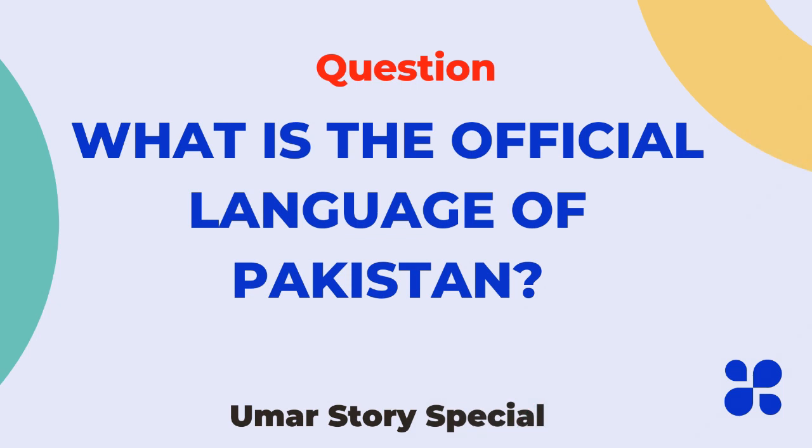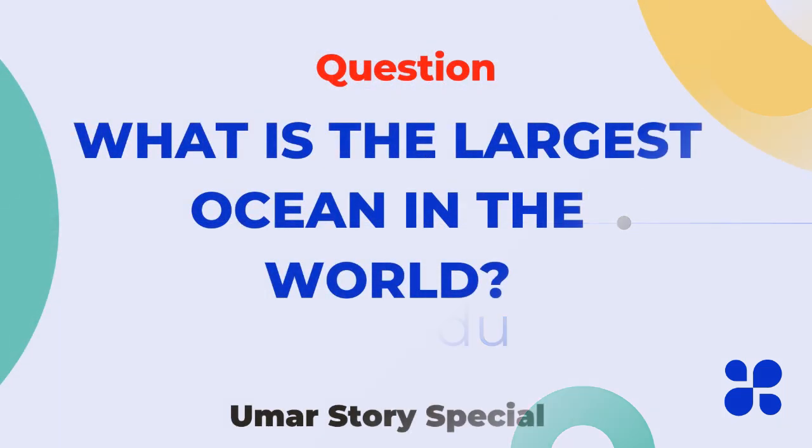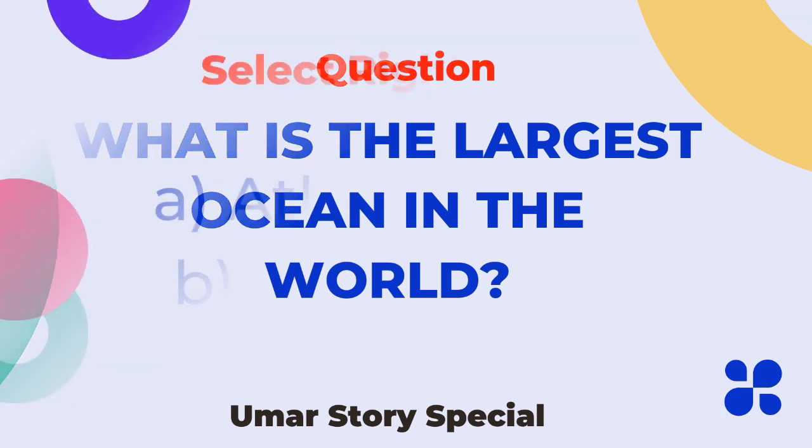Question: what is the official language of Pakistan? A. Urdu. B. Hindi. C. English. Answer A. Urdu.